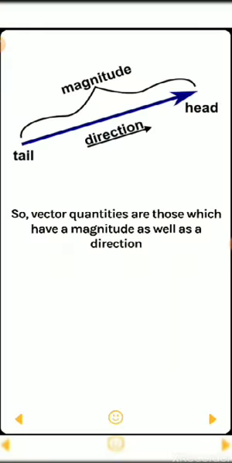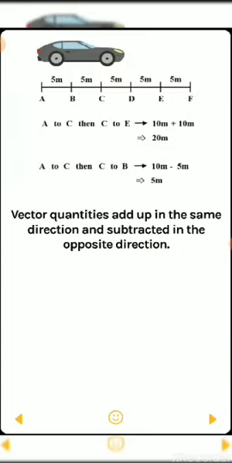So vector quantities are those which have a magnitude as well as a direction. The arrowhead indicates from where to where it is moving, so it indicates direction also. From tail to head, it is the magnitude if we measure it.